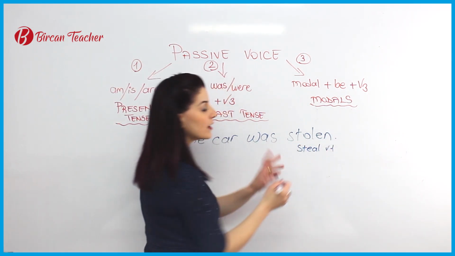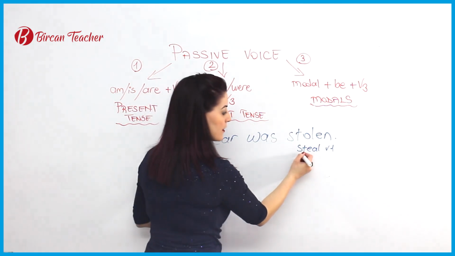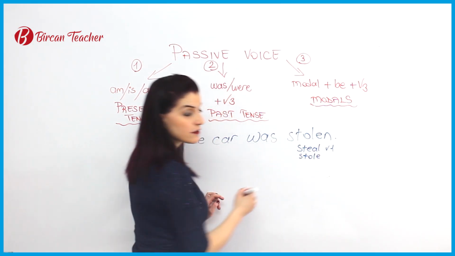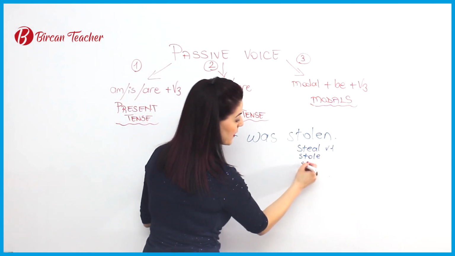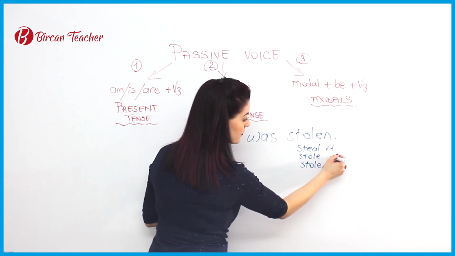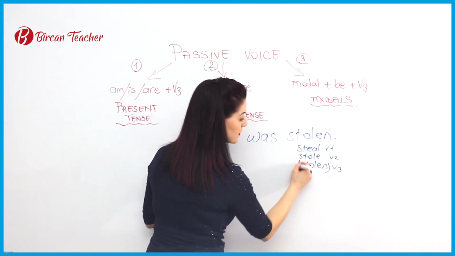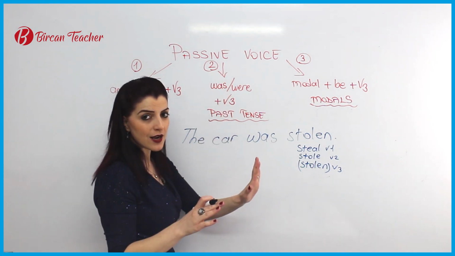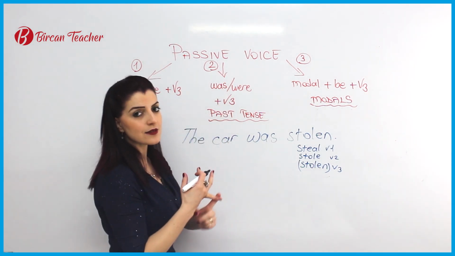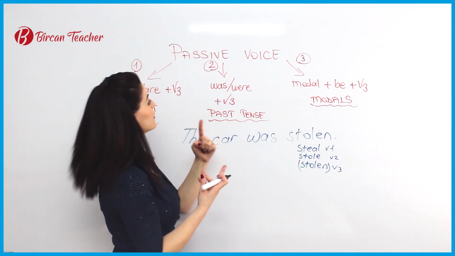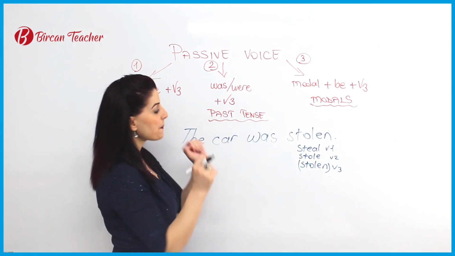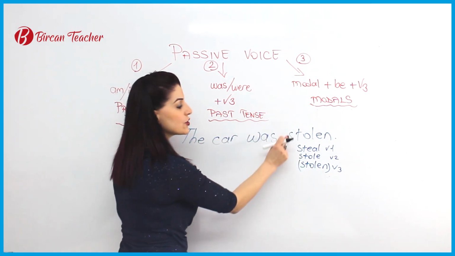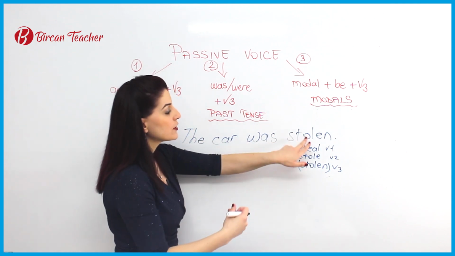This is verb 1, present form. Past form, stole. Past participle form, stolen. So in passive voice, all the time, in positive sentences, negative sentences, and question forms, doesn't matter, all the time we must use stolen.